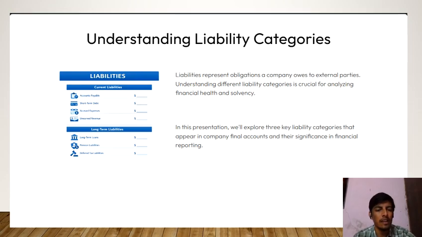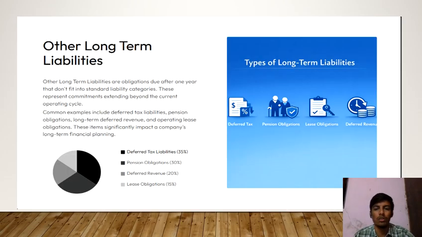So, let us classify the liabilities. Liabilities are classified based on the time period within which they are payable. There are mainly two types of liabilities. First, long-term liabilities. Second, short-term liabilities. Long-term liabilities are payable after 1 year. Short-term liabilities are payable within 1 year. This classification is very important because it helps users of financial statements to understand the company's financial stability. So let us move on to the next slide.